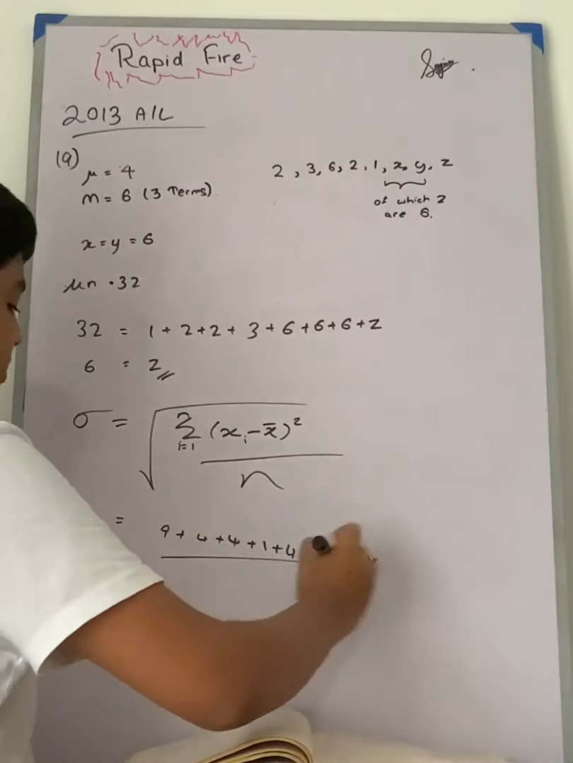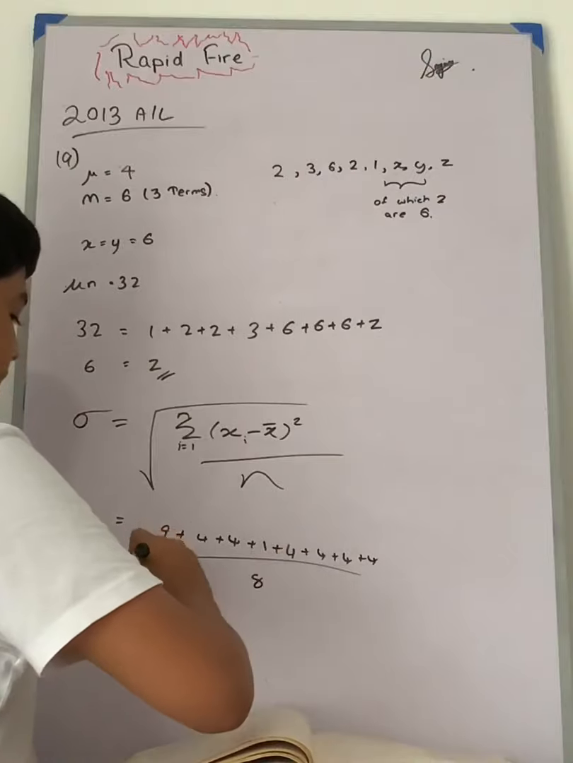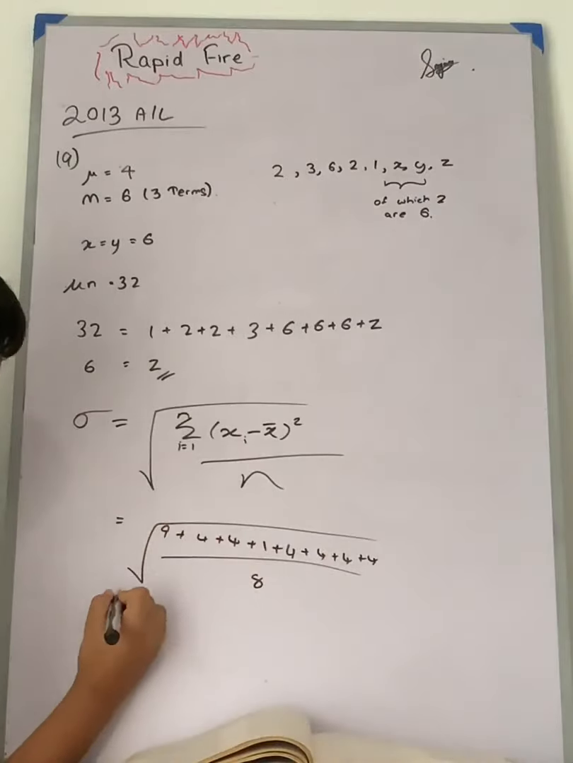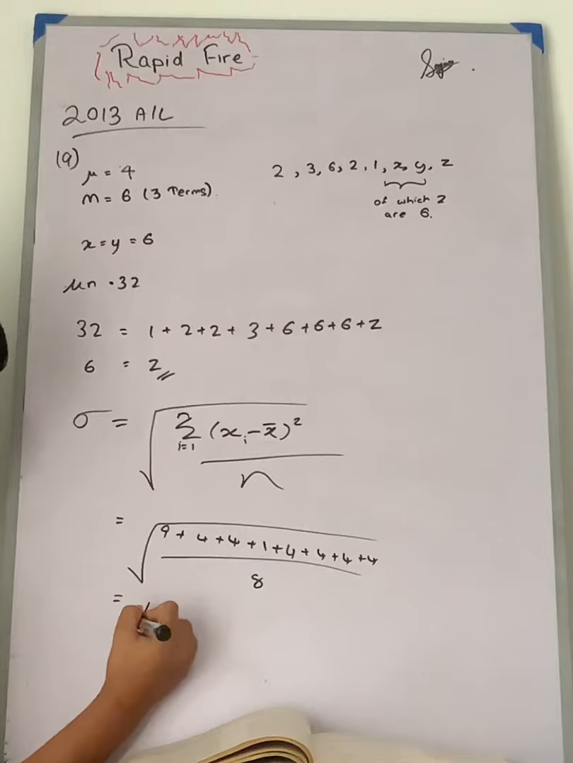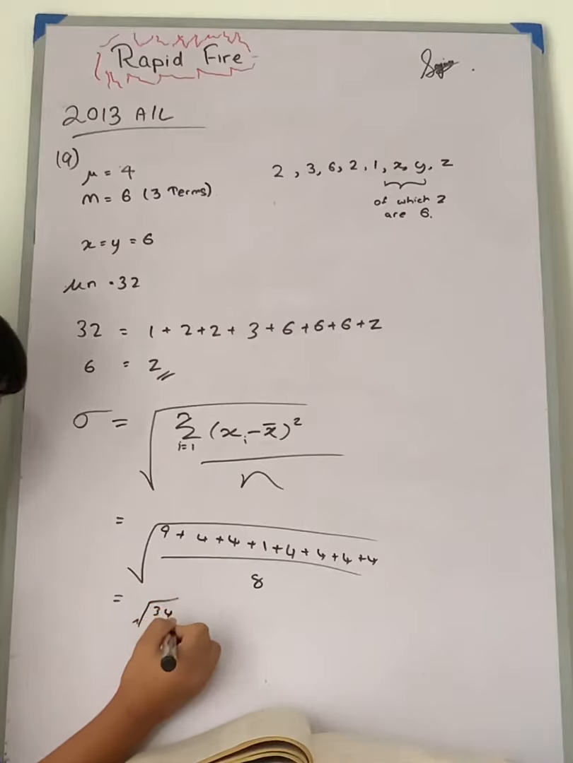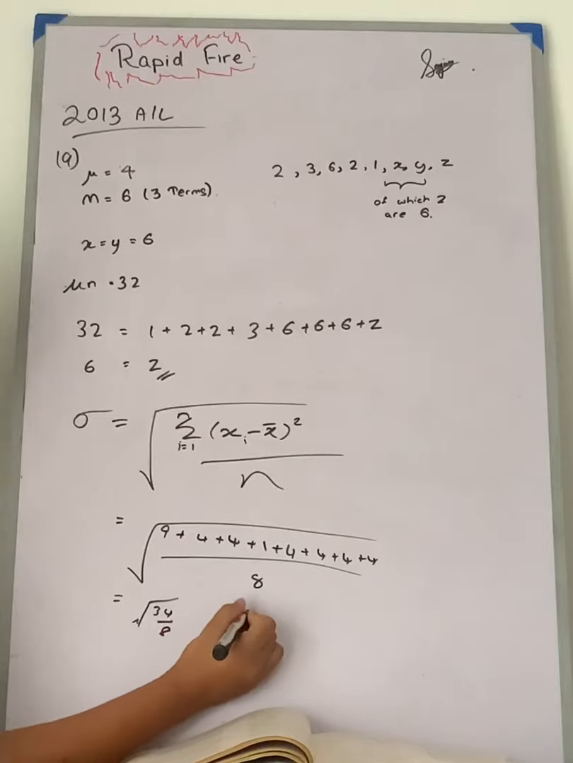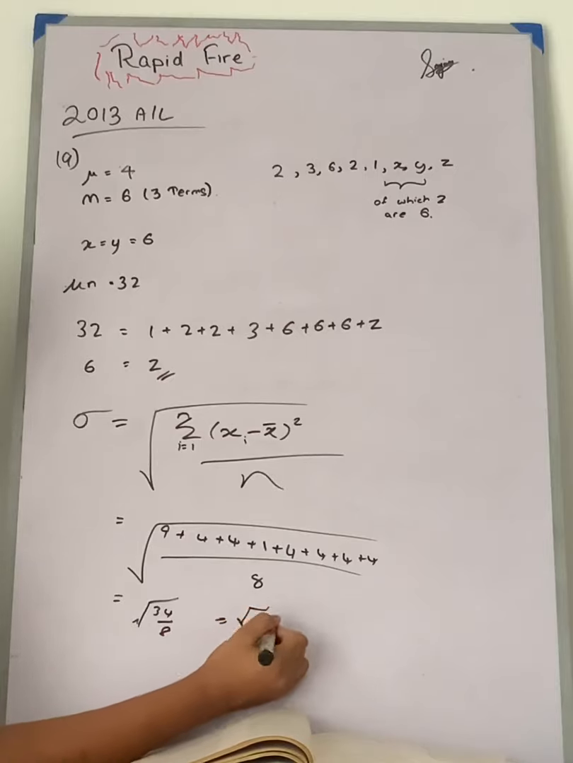Alright, and n is 8, and we have all this inside the square root. So what we are going to get is root 34 by 8. So this is basically root 17 by 2. So this is the answer for this question.